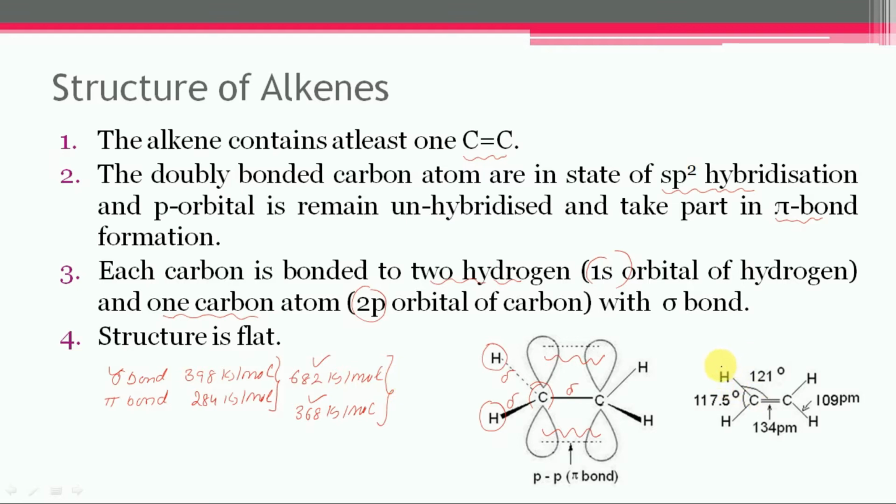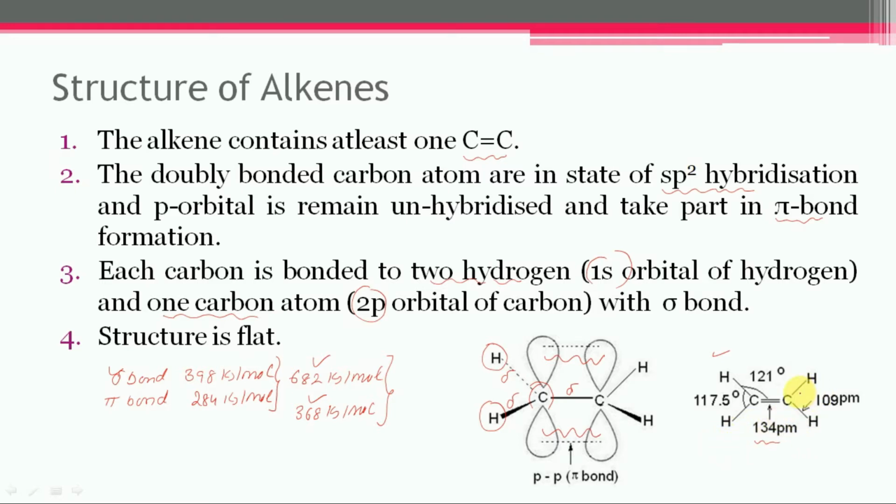Now let us consider the structures. The carbon-carbon double bond has a bond length equal to 134 picometers, which is lesser in comparison to the carbon-carbon single bond in ethane, and it is due to the effectively small size of the sp2 orbitals.